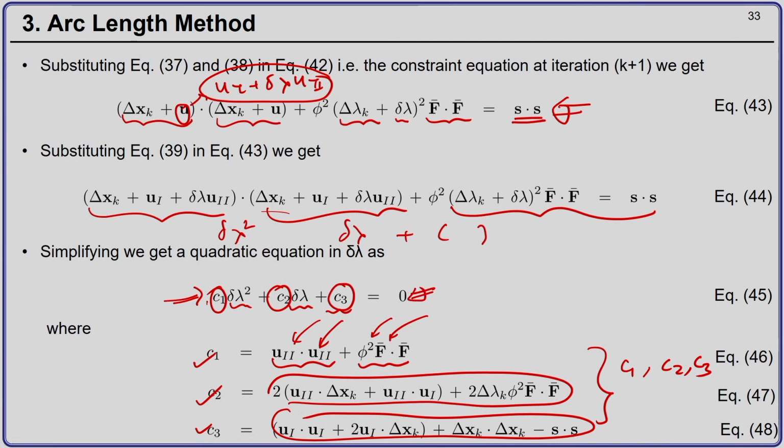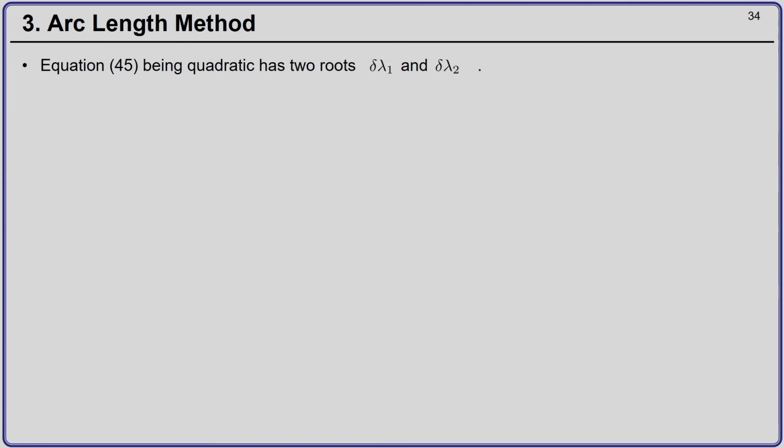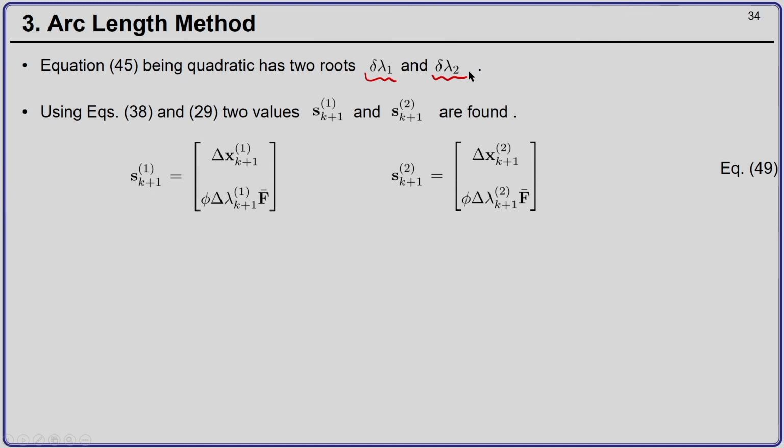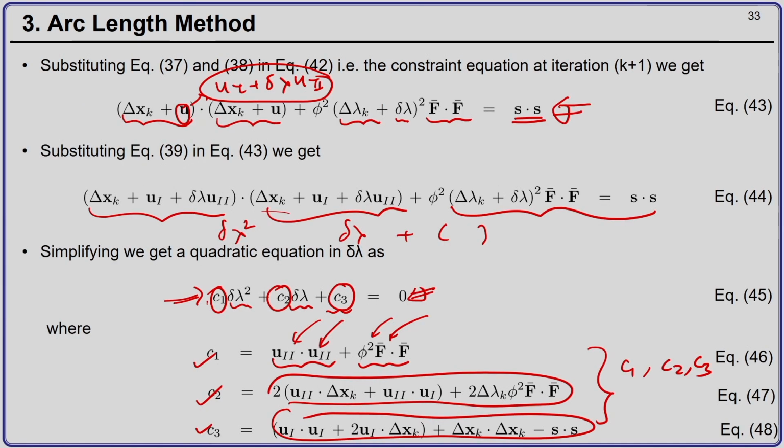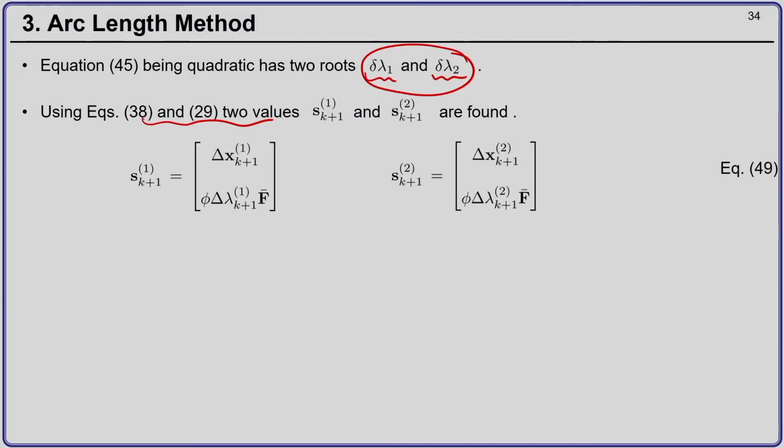Therefore, I can solve for the two roots of this quadratic equation. Let us say these two roots are delta lambda 1 and delta lambda 2. So, there are two roots delta lambda 1 and delta lambda 2, and once I get these, I know S as nothing but delta x, phi delta lambda f bar.